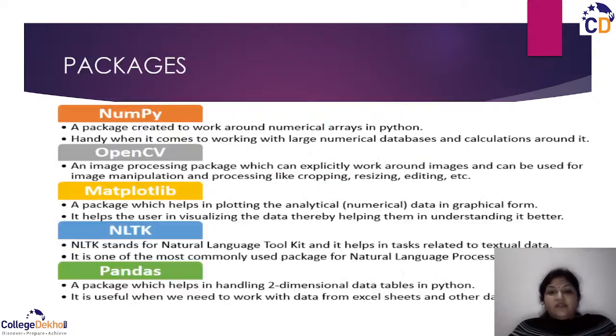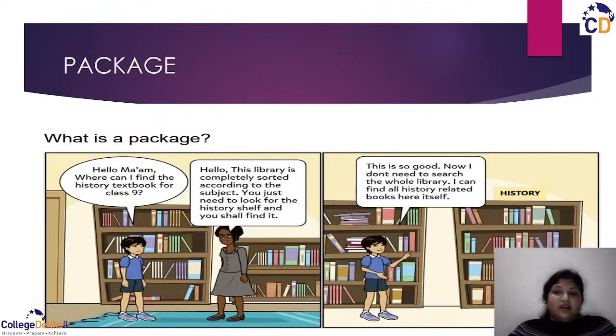Like I have already told you about history: this section has all the books of history only, right? Similarly, one almirah is containing NumPy, another almirah is containing the functions of matplotlib, another is containing the functions of OpenCV, and another library is containing the functions of NLTK. This is how the different functions have been segregated among libraries. This is very important. Earlier we were using some packages, but they were not segregated this way.